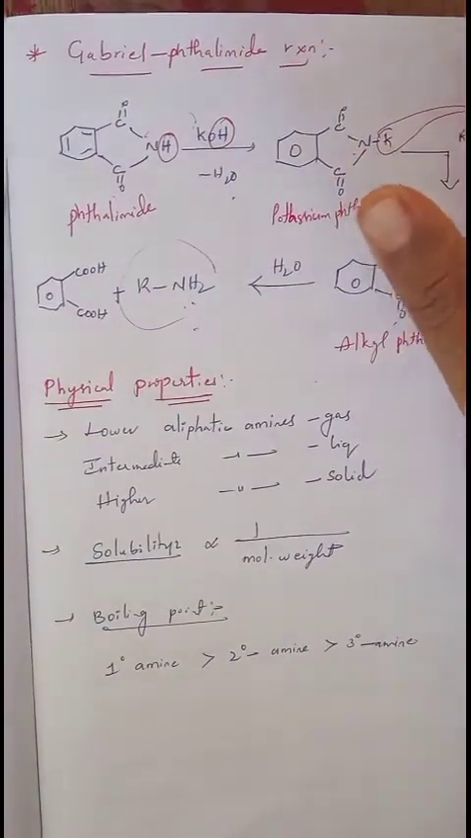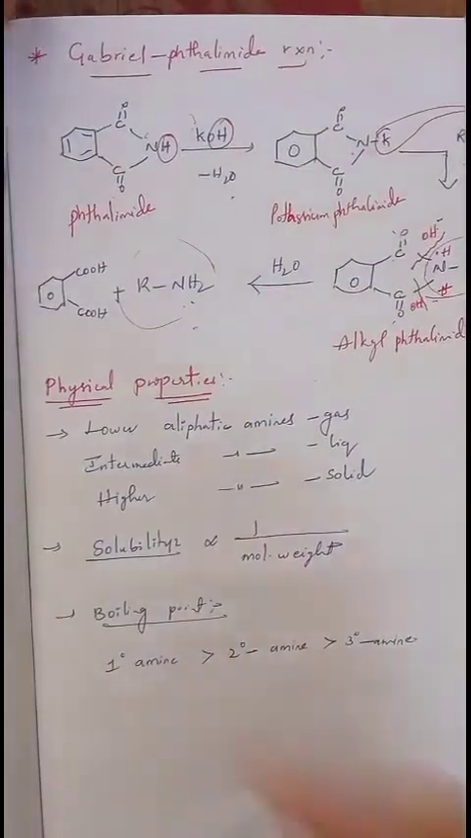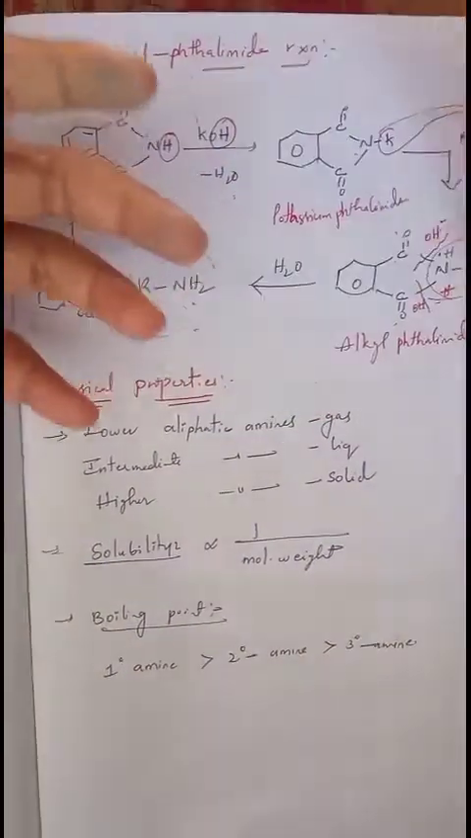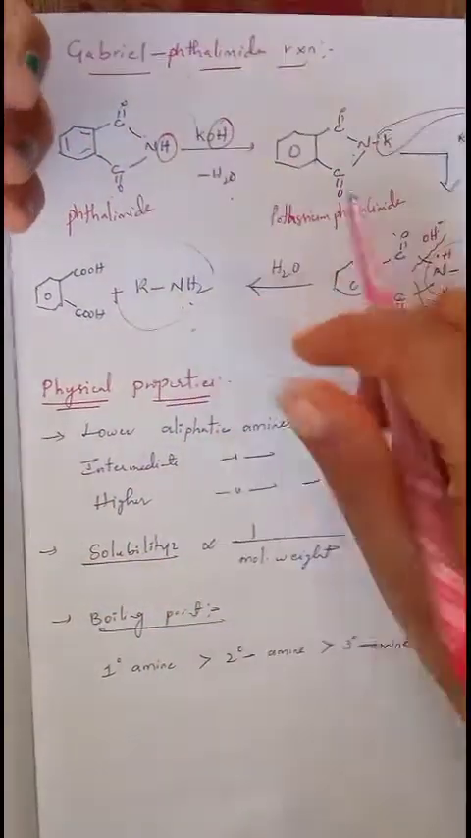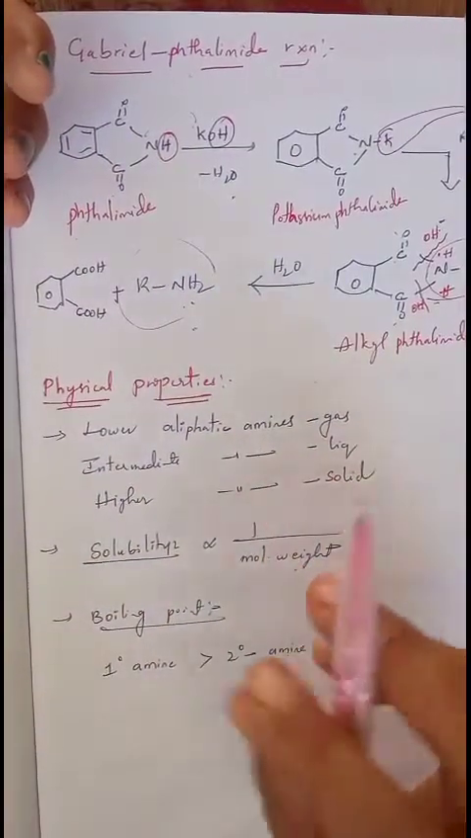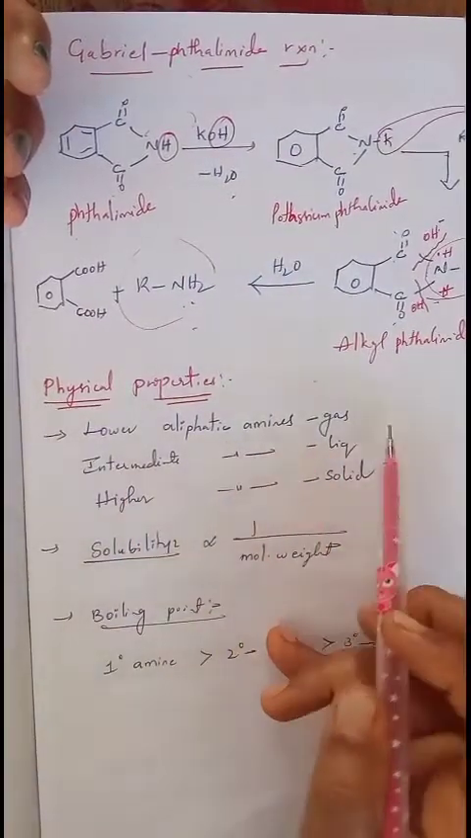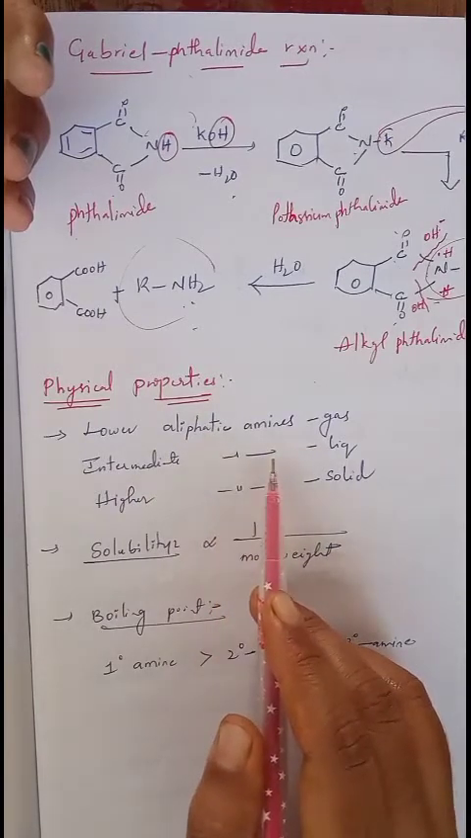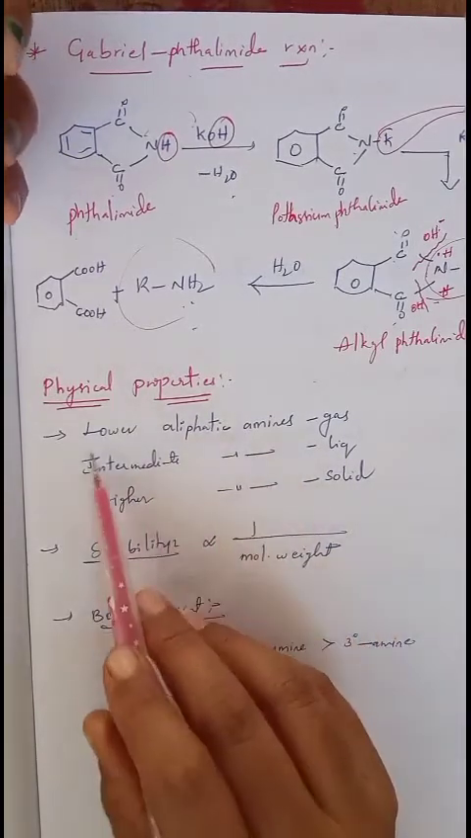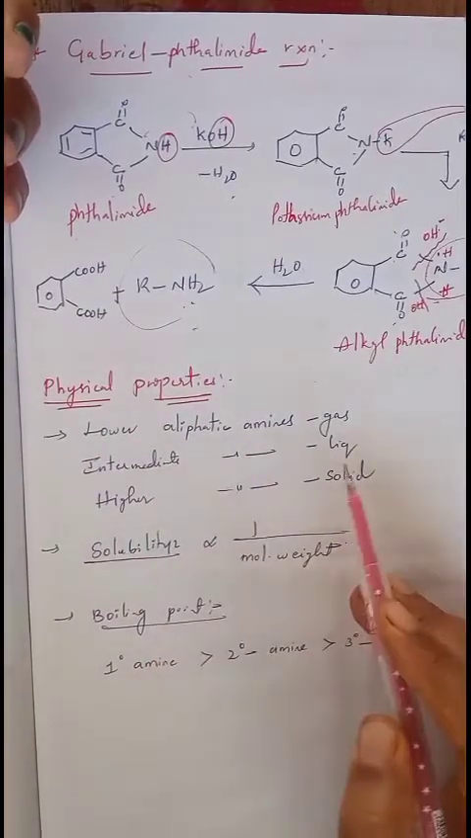Now we'll see the next one, that is physical properties. So there are general physical properties of these amines. In that, the first one is physical state. We are discussing aliphatic amines. All lower aliphatic amines are gases. Intermediate aliphatic amines, that means they are not lower and they are not higher, are liquid in state.